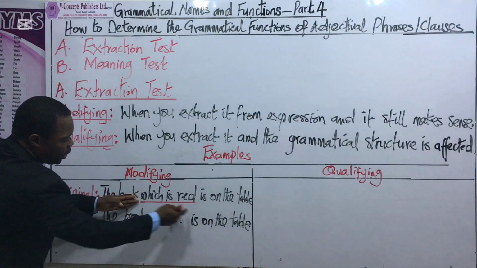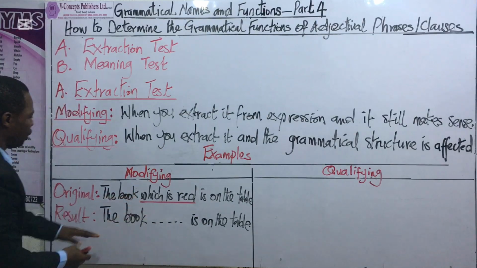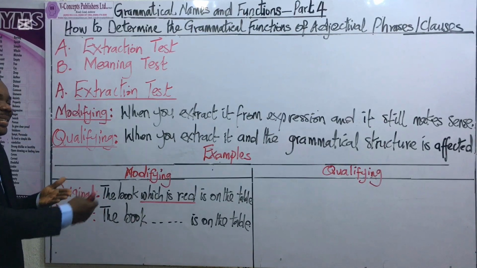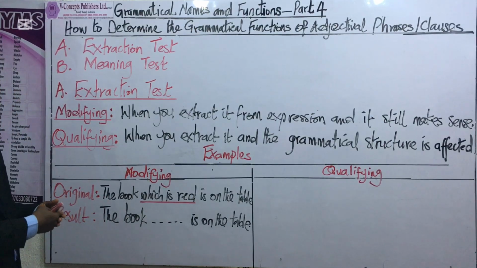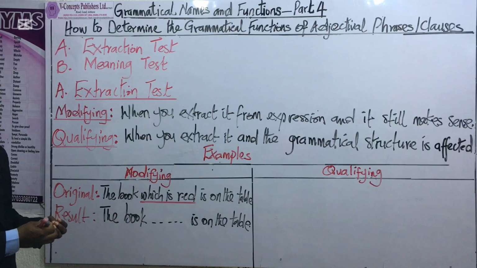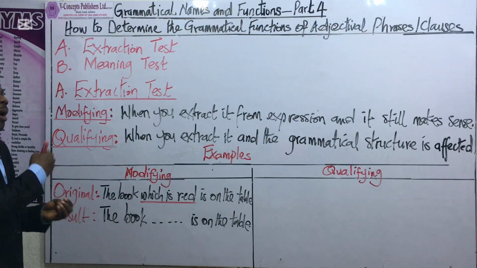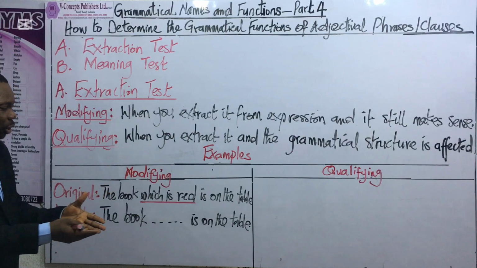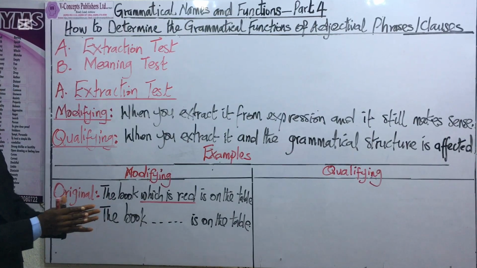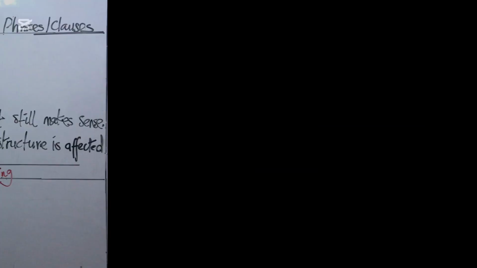That means this clause, which is on the table, is modifying the book. In other words, it is adding extra meaning or additional information to the noun, and that is the meaning of modification. That is, to add additional description to the noun in context. That is what we mean by modify, to restructure, to reshape.